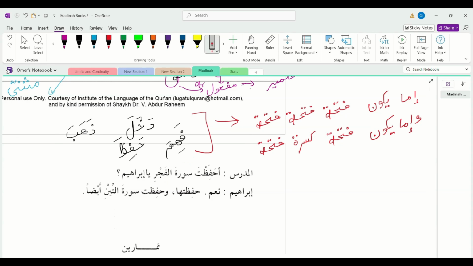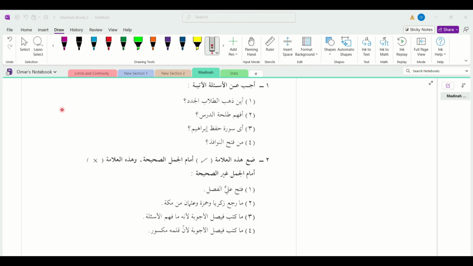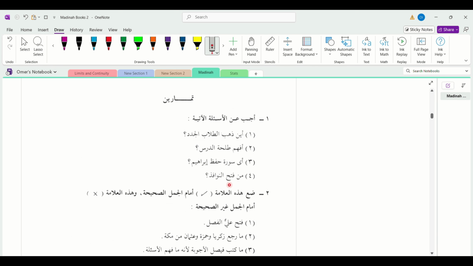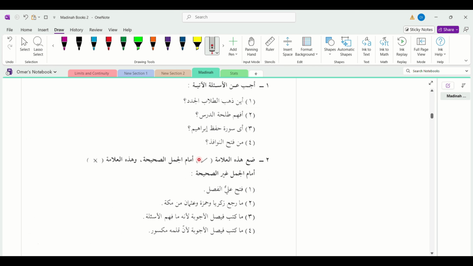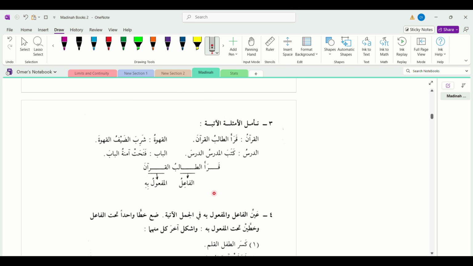التمارين: أجب عن الأسئلة الآتية. So basically the first two exercises remain the same. One is answer the following questions, second is put the tick in front of the correct sentences and put the cross in front of the incorrect ones. تأمل الأمثلة الآتية. Ponder over the following examples. This is basically an example of the فاعل and المفعول به.